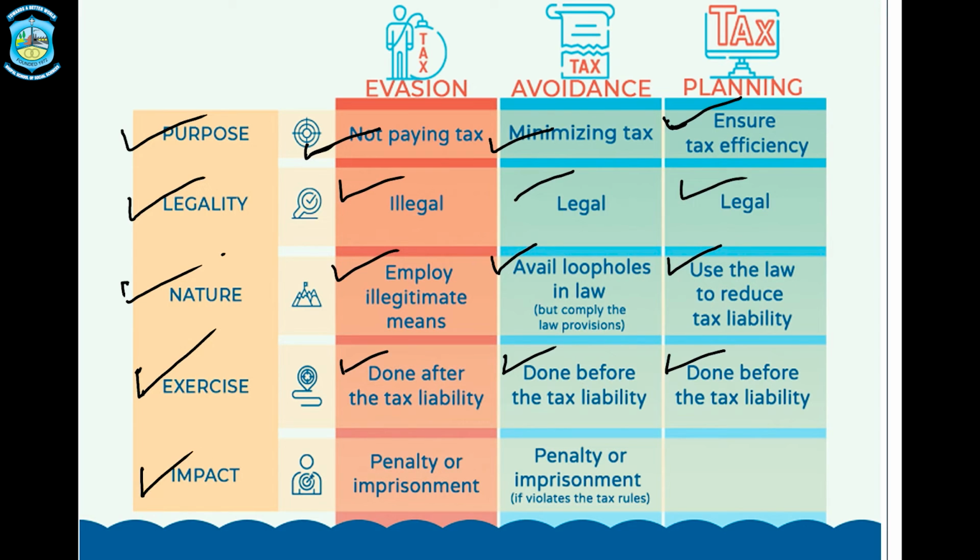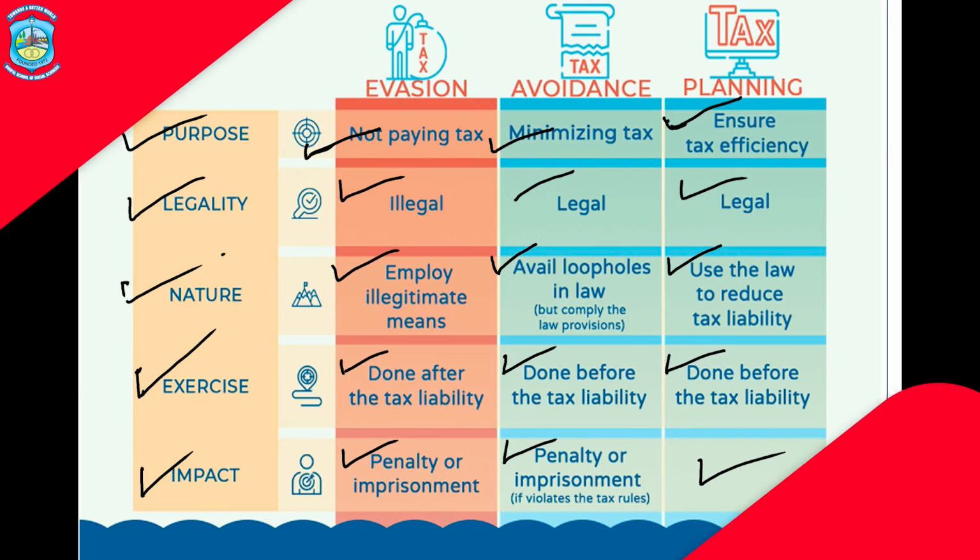Finally, what is the impact? Yes, tax evasion leads to penalty or imprisonment because it is illegal and against the law. Penalty or imprisonment is also possible in tax avoidance when a person is continuously involved in these activities and tax authorities have proof of this particular act of a taxpayer or assessee. There is no punishment or imprisonment for tax planning because it is a 100% legal process.